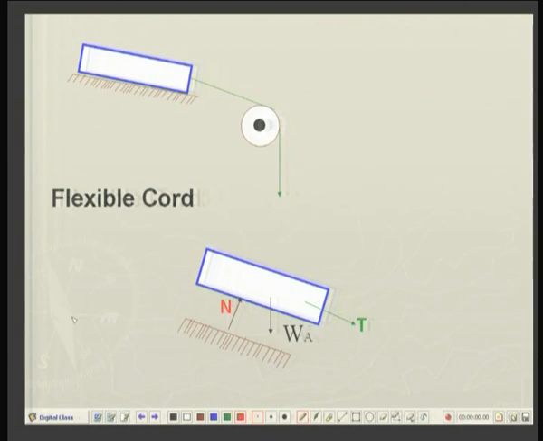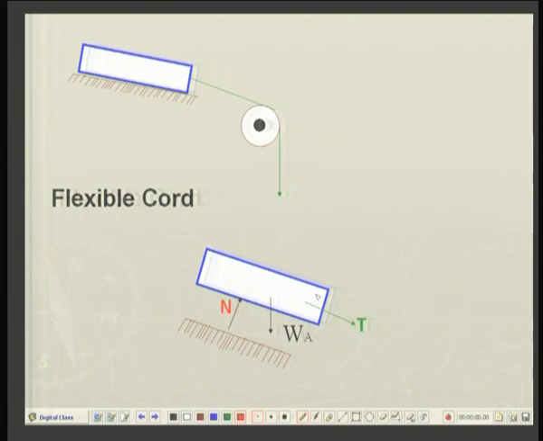Suppose the block is being pulled with the help of a flexible taut string or cord. Okay. Then this is schematically shown over here, and if I look at the free body of the block, this string is replaced by a tension along the direction of the string.